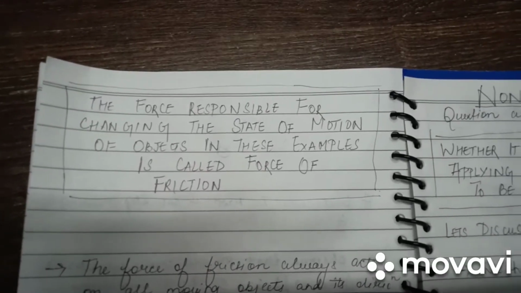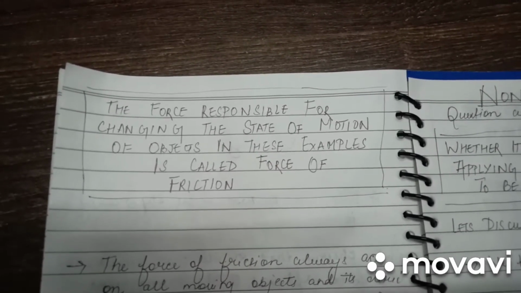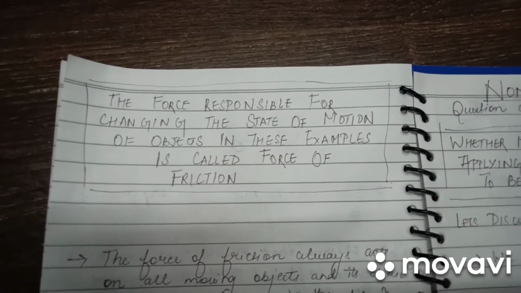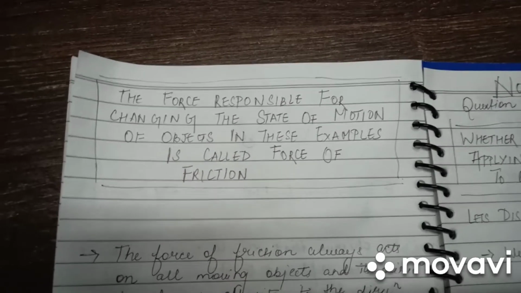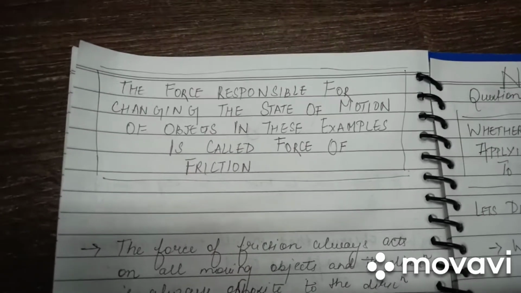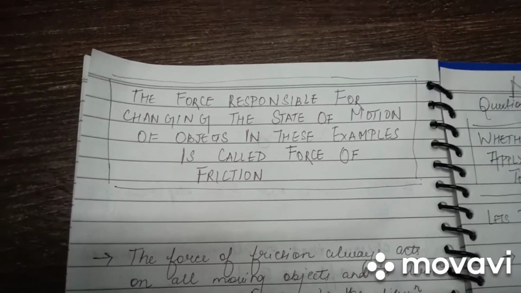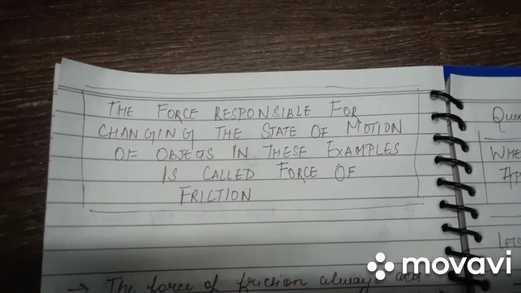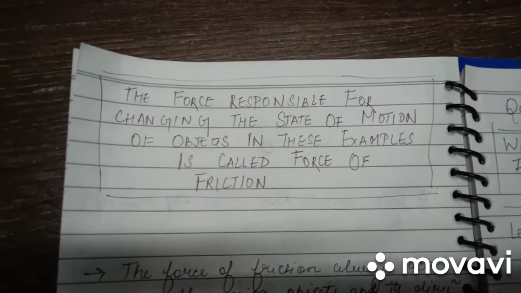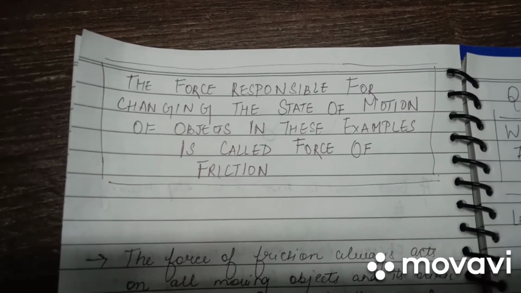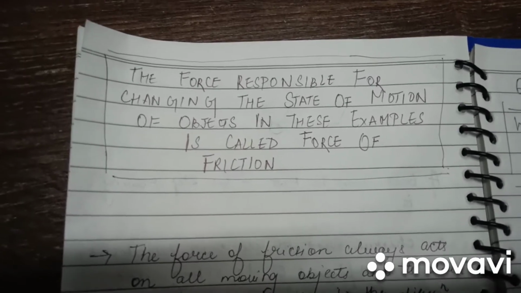The force responsible for changing the state of motion of objects in these examples is called the force of friction. When the ball is rolling along the ground with no external force applied to it, the force of friction acts in the opposite direction of the motion of the ball, as a result of which the ball comes to a state of rest. A similar case arises with the boat which is not rowed further by the person. The force of friction between the water and the boat comes into play, as a result of which the boat comes to a state of rest.